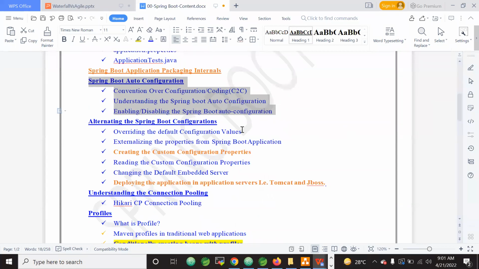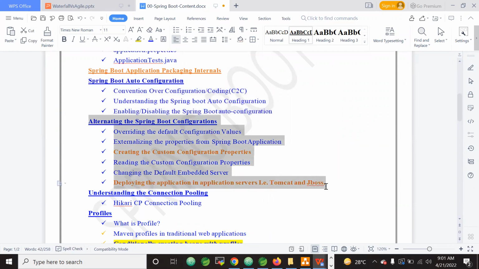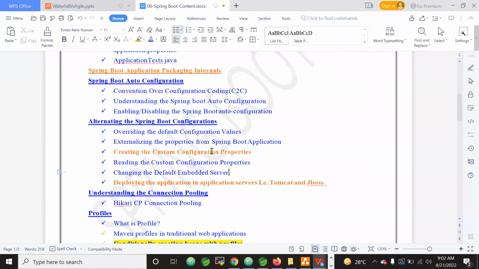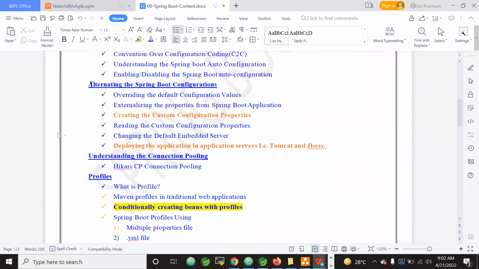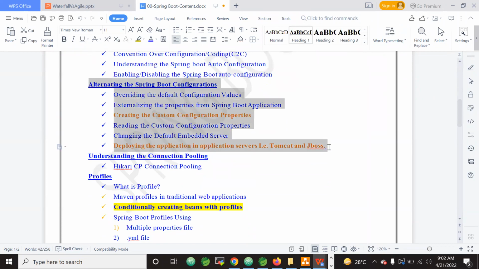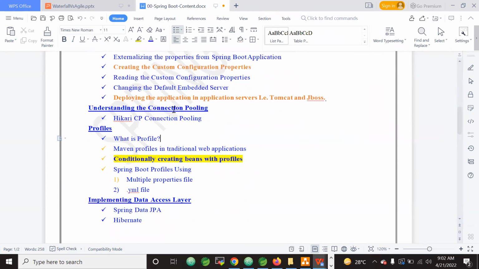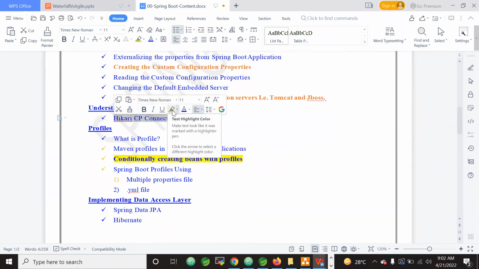Once we have this Spring Boot auto configuration discussion, let us try to alter the Spring Boot auto configurations just by changing the port number, changing the embedded Tomcat. Like that, we will alter the Spring Boot configurations. Once we're done till here, we will also understand connection pooling, Hikari CP connection pooling. This is a very important interview question, very important for experienced candidates.